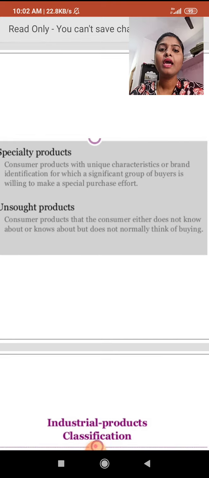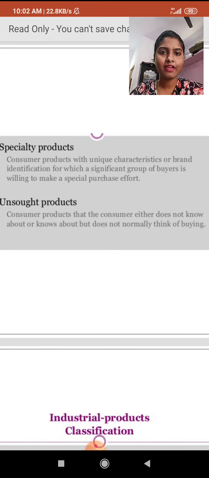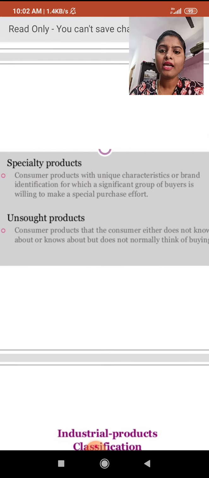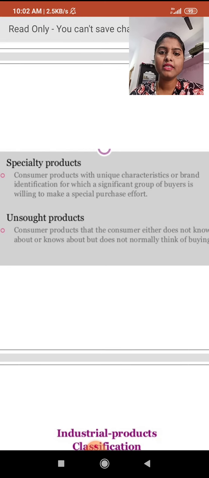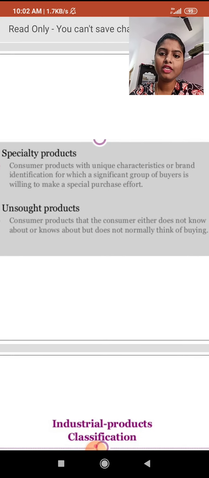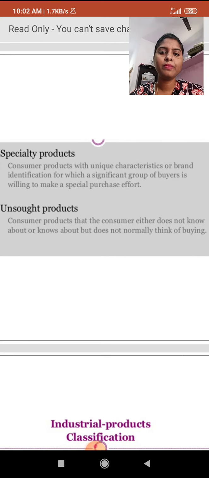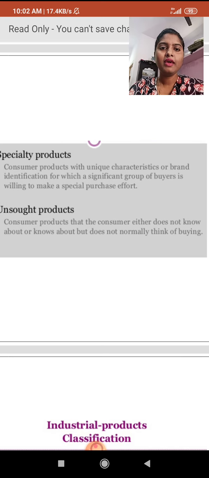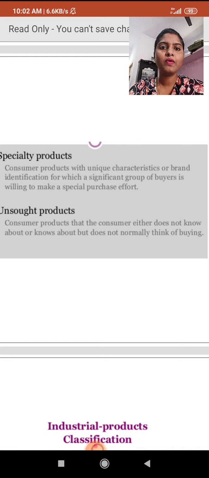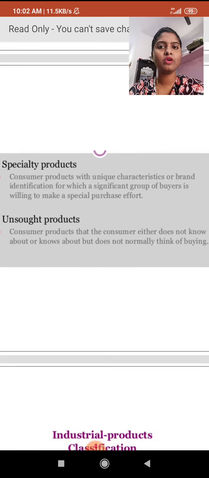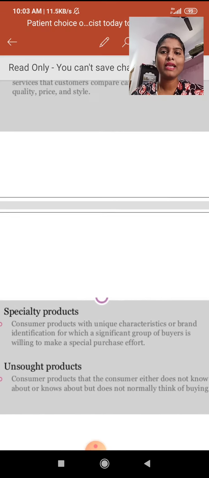products. Okay, unsought products. This is the unsought products: consumer products that consumers either don't know about, or maybe they know the products but are not normally thinking of buying them. The buyer doesn't have any idea regarding those products, and is not usually thinking to buy them. That is the unsought products. Okay, this is the product classification.